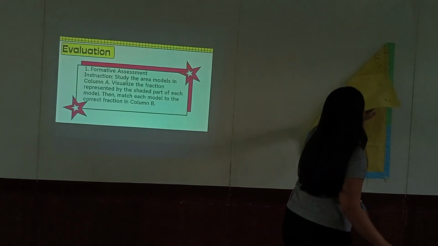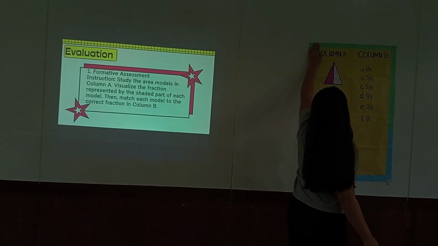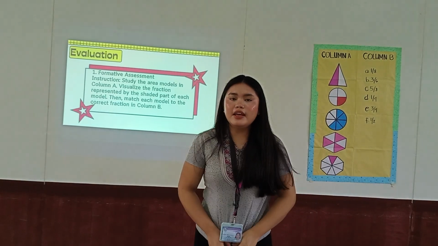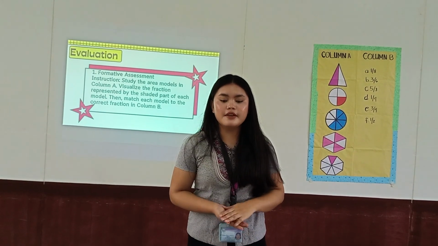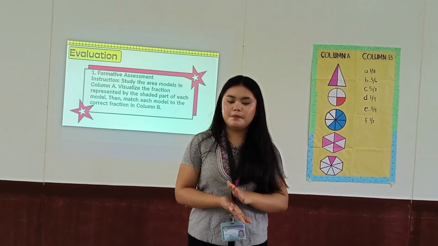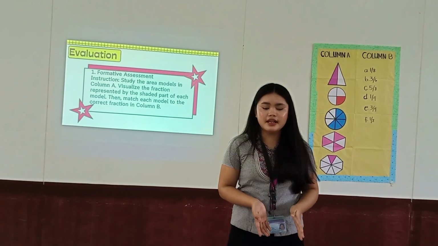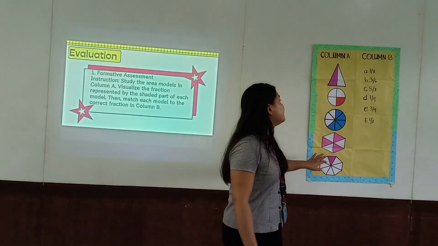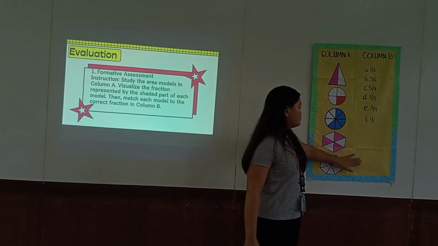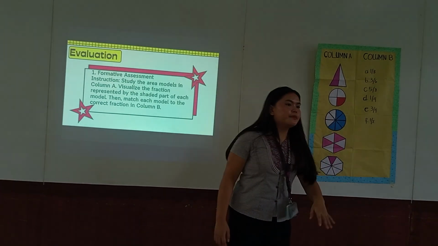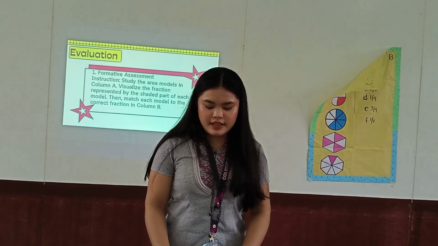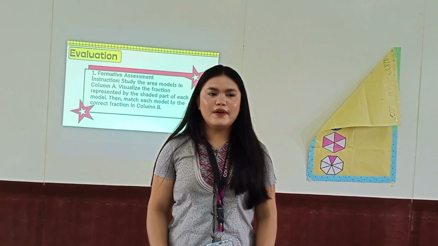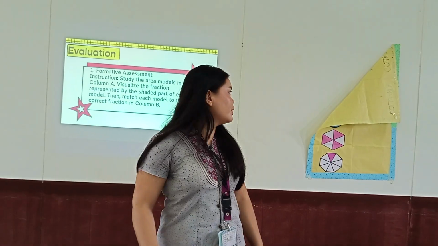Everyone, let's read the instruction. Study the area models in column A and visualize the fraction represented by the shaded part of each model. Then match each model to the correct fraction in column B. Everyone, bring a paper and answer quietly. Are you done? Everyone, can you pass all your papers?